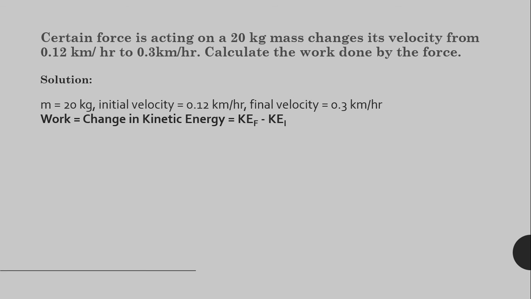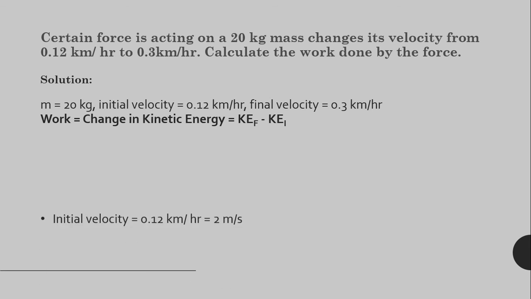kinetic energy final minus kinetic energy initial. So first of all, we have to calculate kinetic energy. Here we have to keep one thing in mind, that the velocity should always be in meters per second. So we have been given kilometer per hour. So we will change kilometer per hour to meters per second.